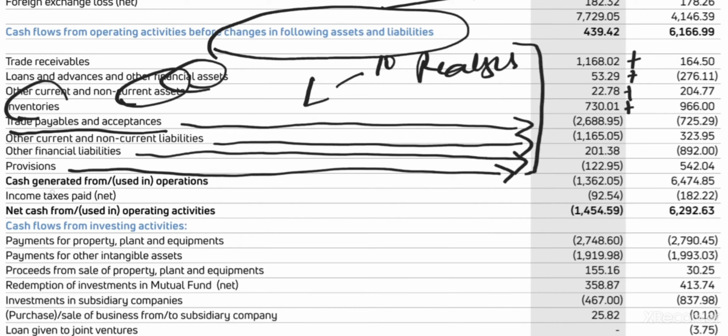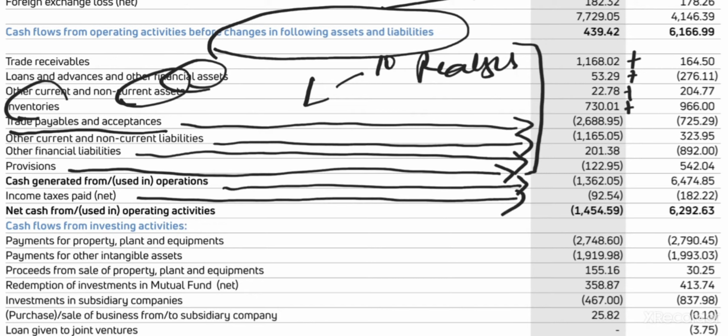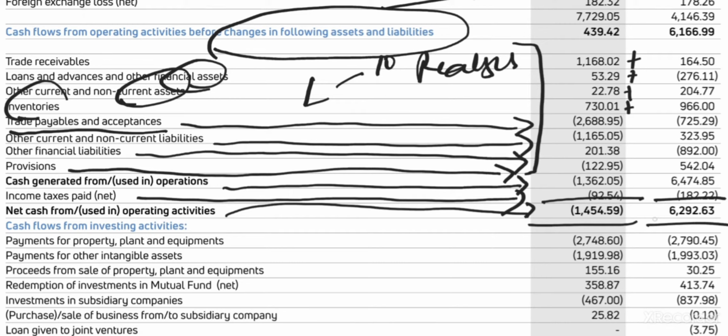Fine. Then cash generated from or used in operations. Whatever, for day-to-day business, working capital, nothing but for day-to-day business, whatever I'm working, that's the thing. Then income taxes paid, nothing but you're going to the portal, filing your ITR form, and paying it off. After filing ITR, whatever is the net tax payable, you are paying it. So this is the net, nothing but the last amount from operation. As you can see, from 6,000 it has dropped significantly.